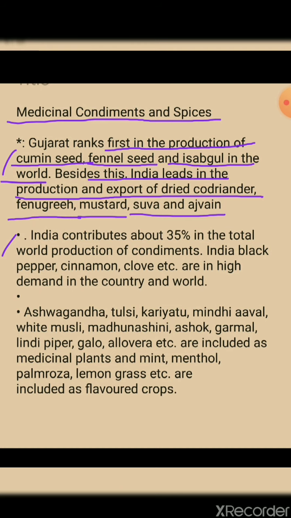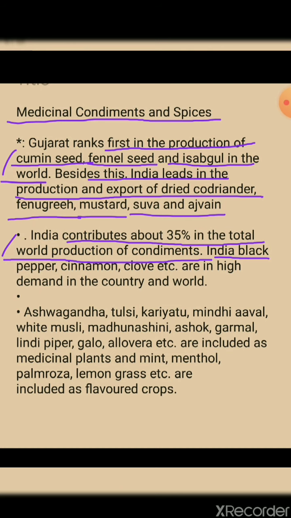Next, India contributes about 35% of the total world production of condiments. Important one, underline it, students, and remember it, it's data. India contributes about 35% of the total world production of condiments, in the world.